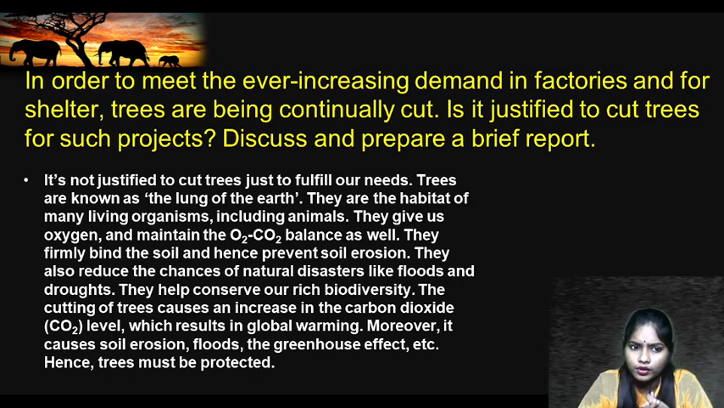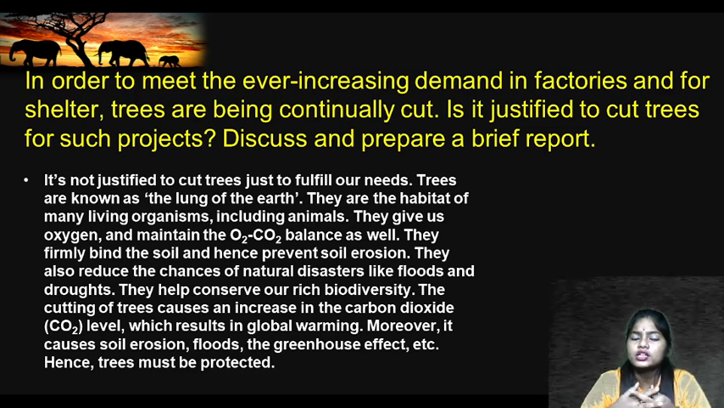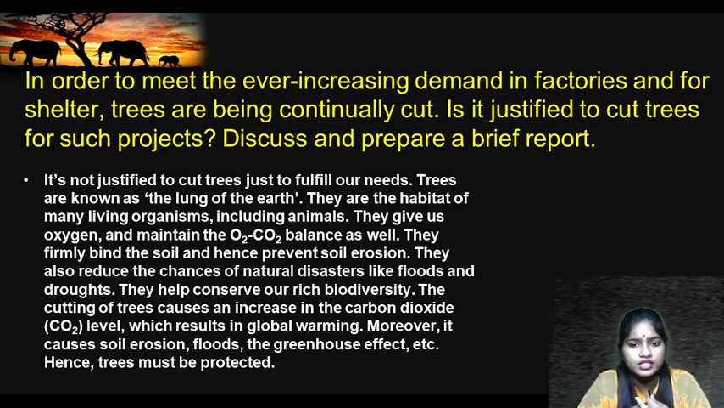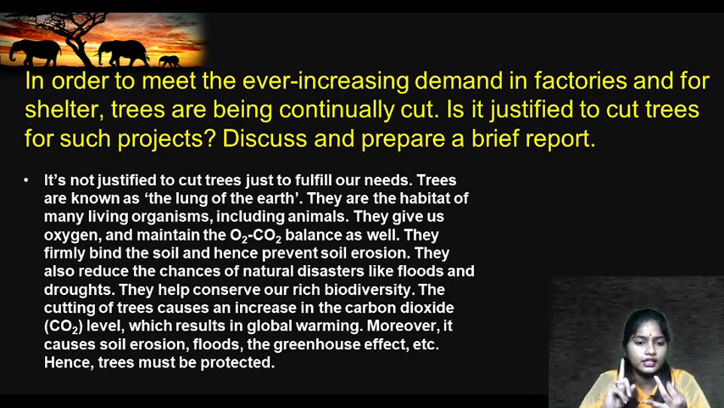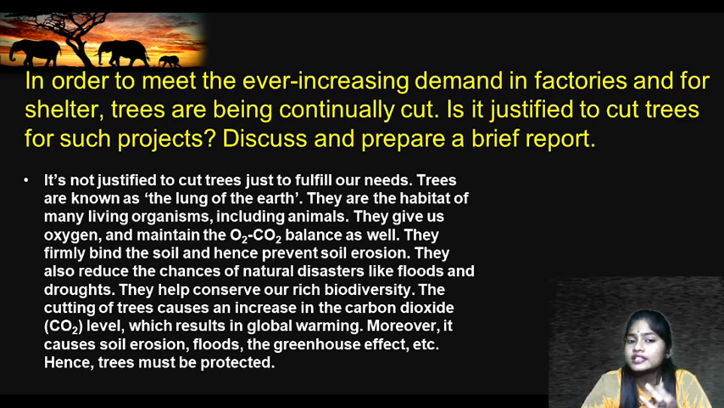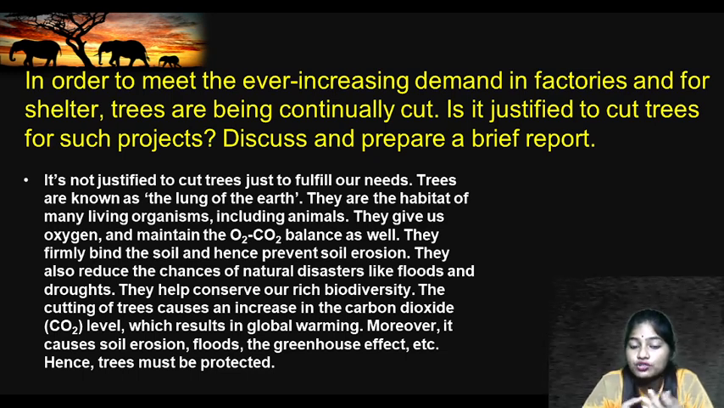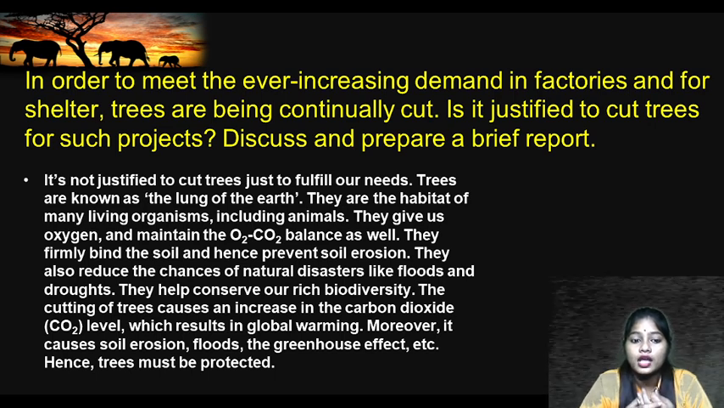Why? Because trees are known as the lungs of the earth. They are our best friends. They are the habitat of many living organisms, right? They give us oxygen, they maintain the carbon dioxide level, and they also maintain the temperature, they provide us rain, they firmly bind the soil, they prevent soil erosion, they also reduce the chances of natural disasters like floods and droughts, they help in conservation of our biodiversity.